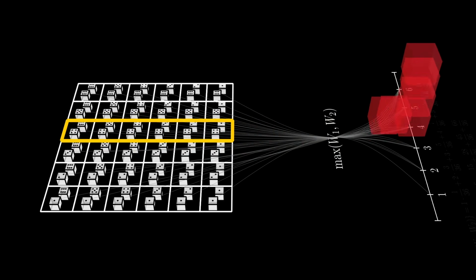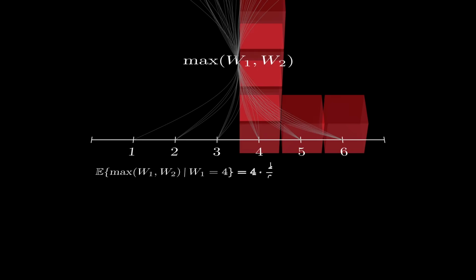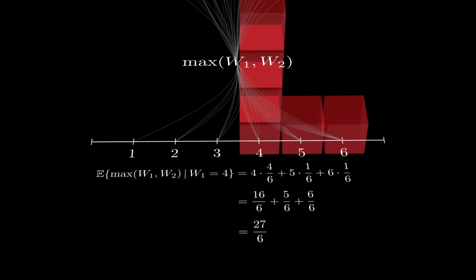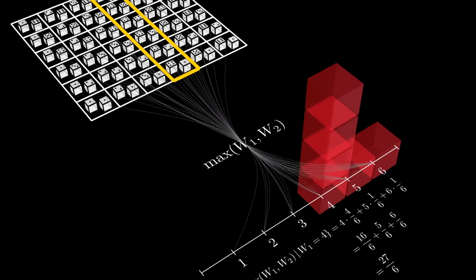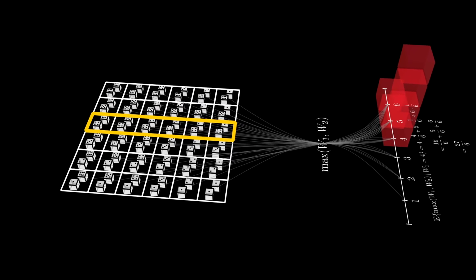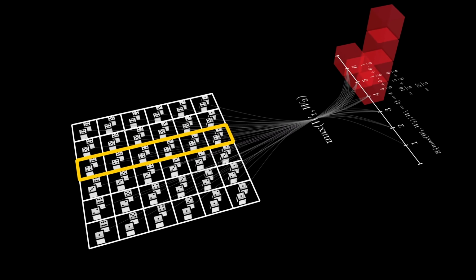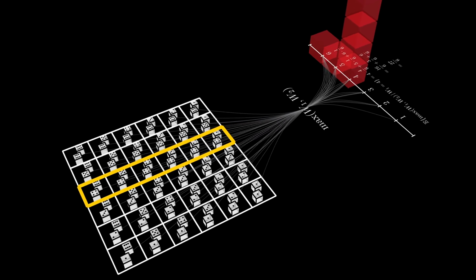We push forward the mass onto the image space of X. Then we build the weighted average of the values of X with respect to this new measure, and then we get that the conditional expectation of the maximum, given that the first value is already a 4, is apparently given by 27 over 6, which is 4.5, so slightly larger than before. So, just like the elementary conditional probability is really nothing special, the elementary conditional expectation is not a fundamentally new construction. It is simply the ordinary way of computing an expectation, just with respect to a different probability measure.